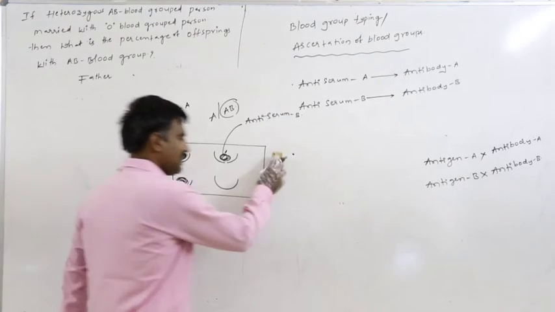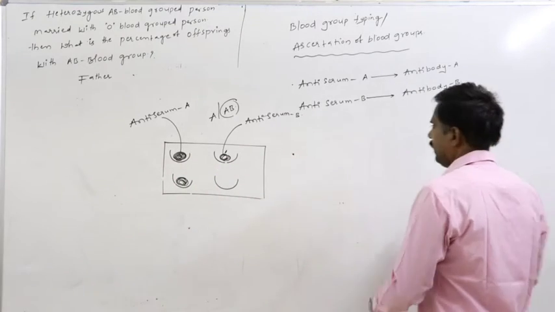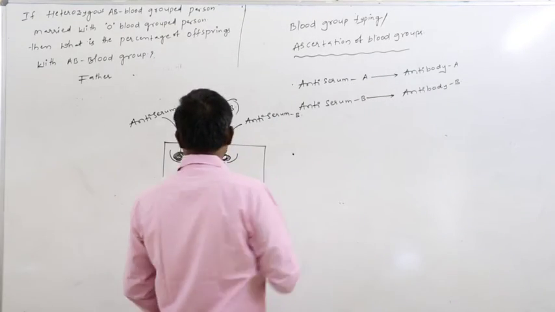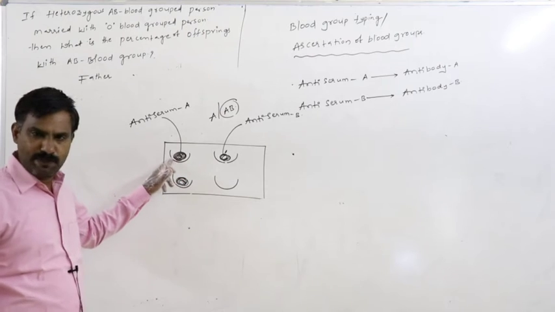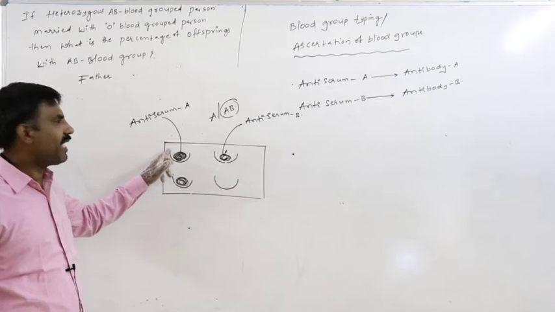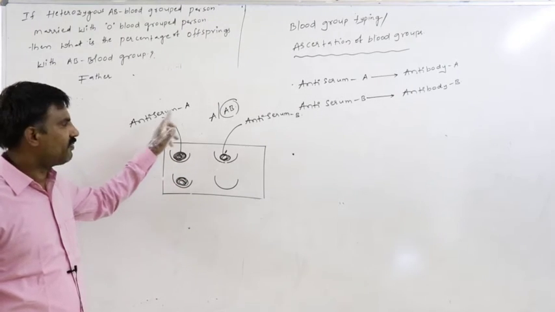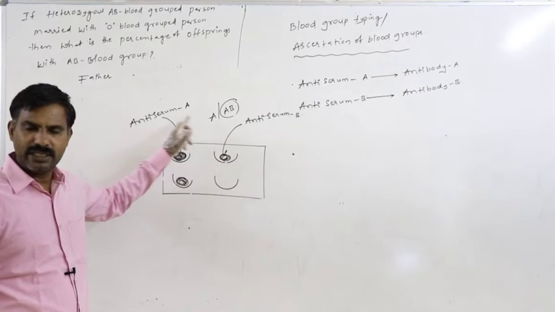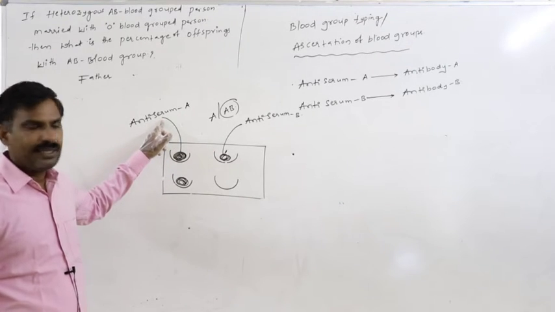So in this case, just assume, definitely if the collected blood sample only reacts with the antiserum A but not with the antiserum B, then that is the A blood group.